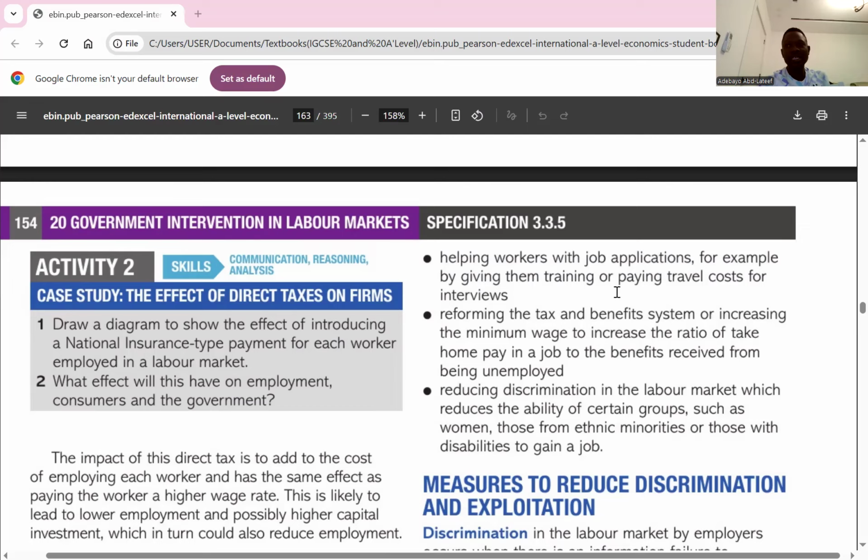An increase in income tax brings about substitution effect and income effect. For substitution effect, it simply means because of an increase in income tax, workers will start thinking about leisure as a substitute for working because leisure becomes cheaper. And income effect simply means disposable income is falling based on the fact that income tax has increased. So workers will start thinking about working more hours to cover up for the low take-home pay. I think it's clear. For them to be able to maintain their standard of living. Any question about the impact on labor supply when it comes to direct taxes? No, good.